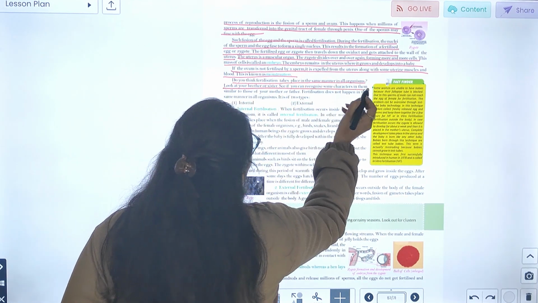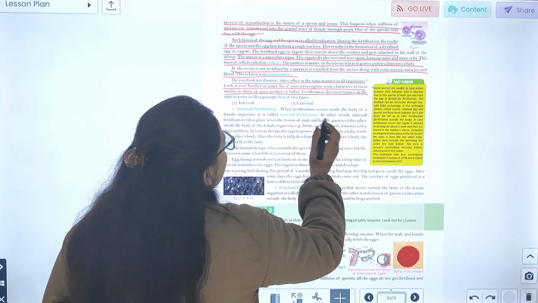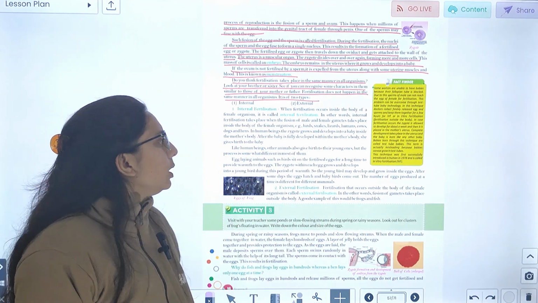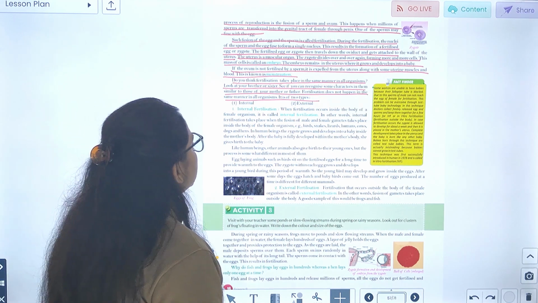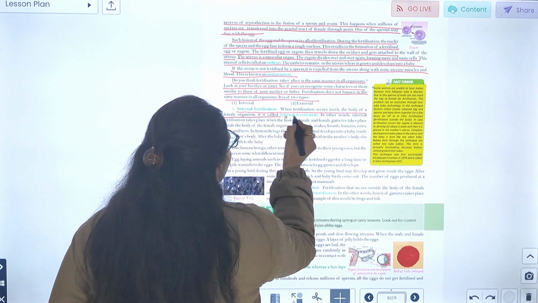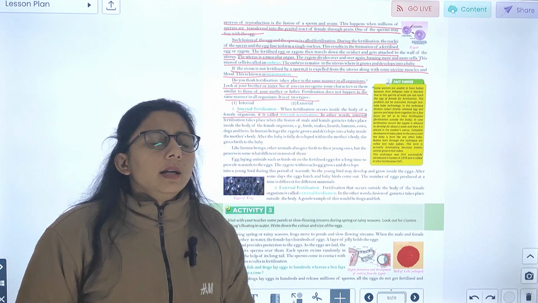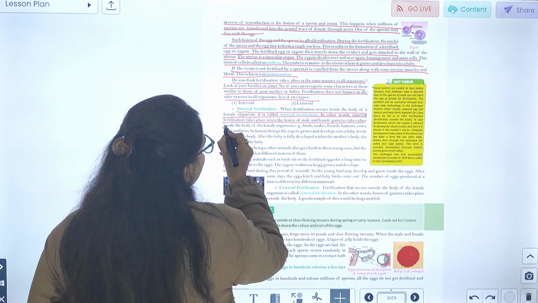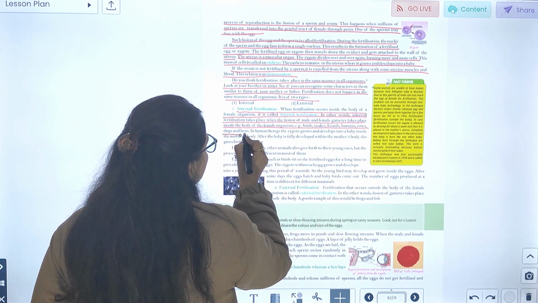Look at your brother or sister, and see if you recognize their characteristics as similar to those of mother and father. Fertilization does not happen in the same manner in all organisms. दो तरीके की होती है, internal और external. Internal fertilization: when fertilization occurs inside the body of the female organism, it is called internal fertilization. In other words, internal fertilization takes place when the fusion of male and female gametes takes place inside the body of the female organism. Examples: bird, snake, lizard, human, cow, dog, and hen.